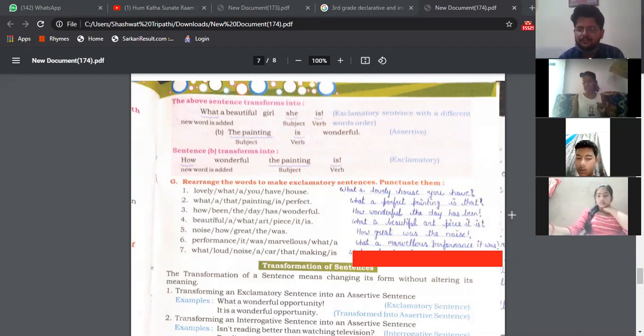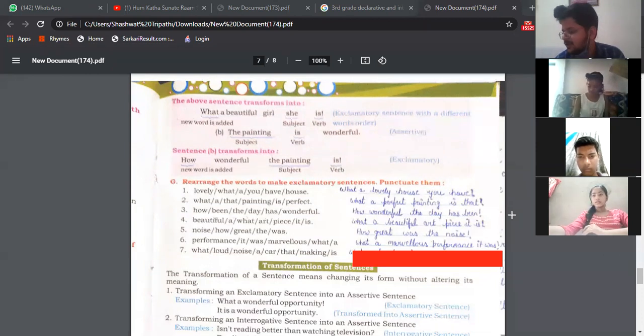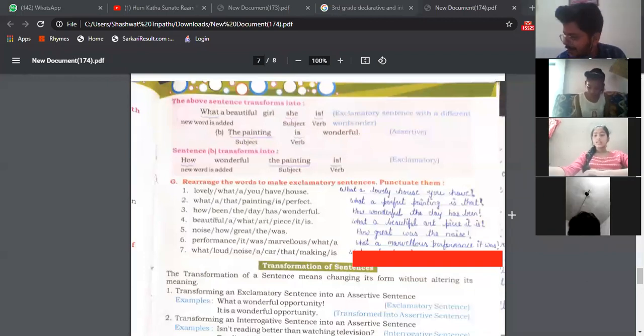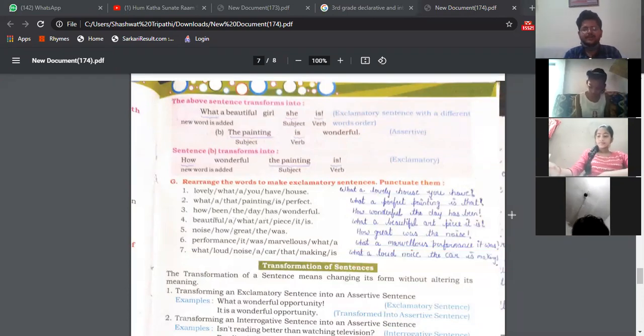So what is that car making a noise loud? No. Avni. Sir, what loud noise a car was making. Yes, Aditya. Sir, what loud noise car making. Avni is partially correct. Only one thing she has missed. Good, Avni. What a loud noise the car is making.